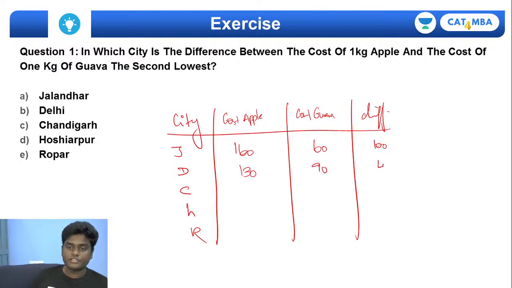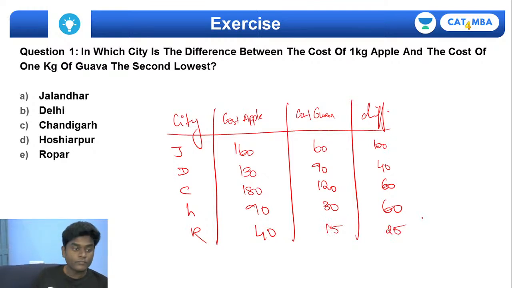The difference, if you see, is 40. And for Chandigarh, it is 180 and 120, and the difference happens to be 60. And for Hoshiarpur, if you see, it is 90 and 30, and the difference happens to be 60. And for Ropar, it is 40 and 15, so the difference happens to be 25. Right? So which has the maximum difference here? It's going to be Jalandhar.